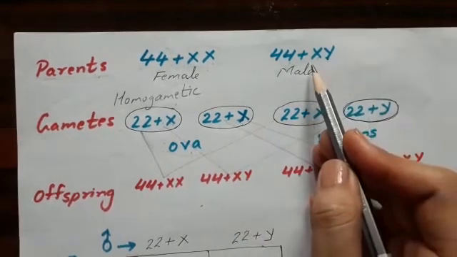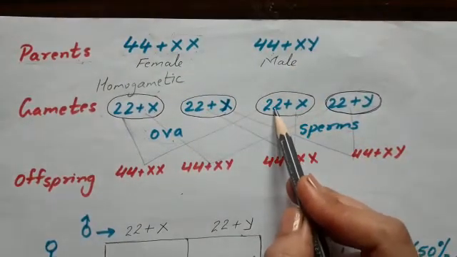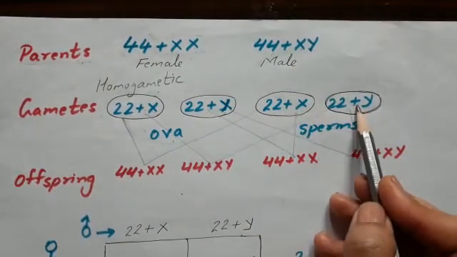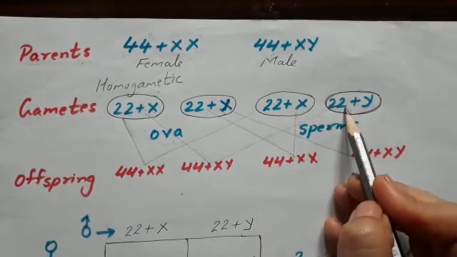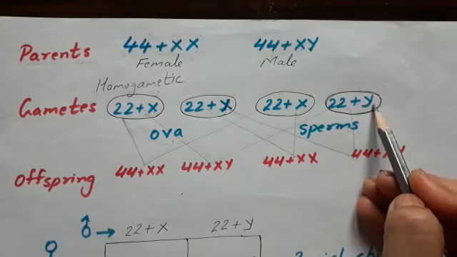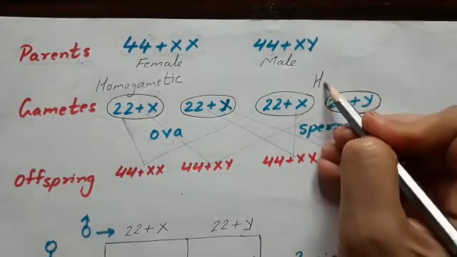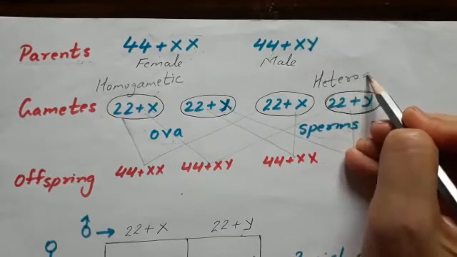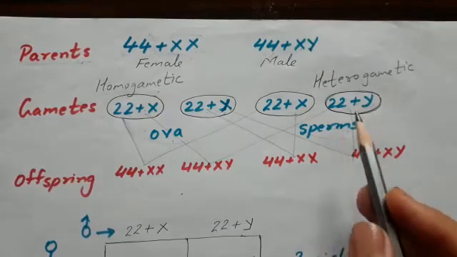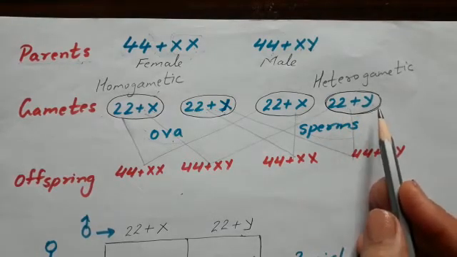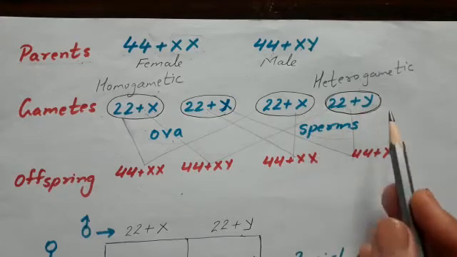So, they produce the ova, or the female gamete. When the male organism produces the male gametes, they produce two different types of gametes. One has 22 plus X and another has 22 plus Y. That is, the sperms produced are heterogametes, or we can say the males are heterogametic. That is, they produce different types of gametes.